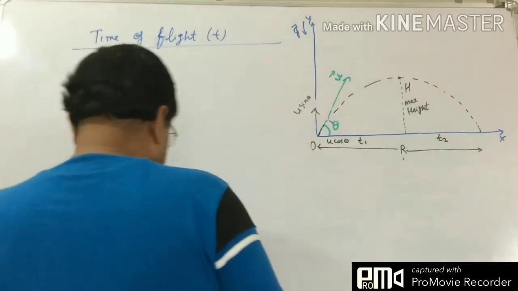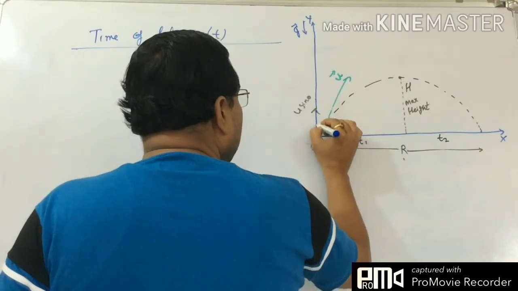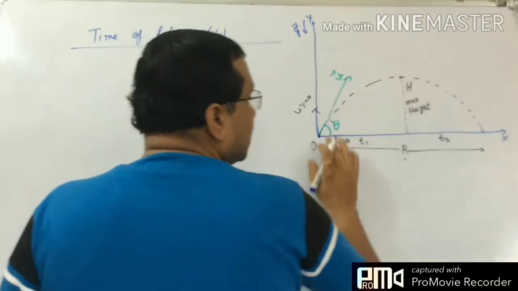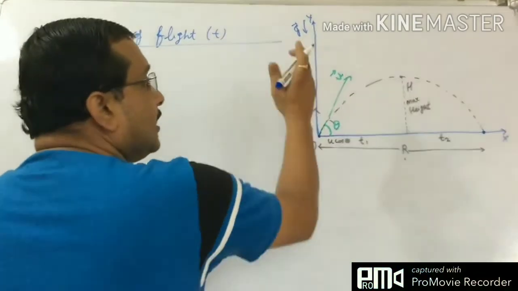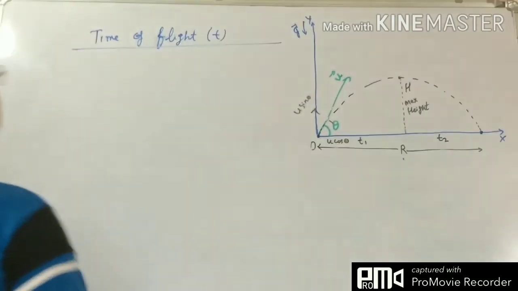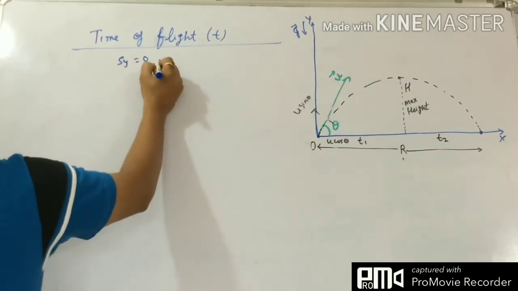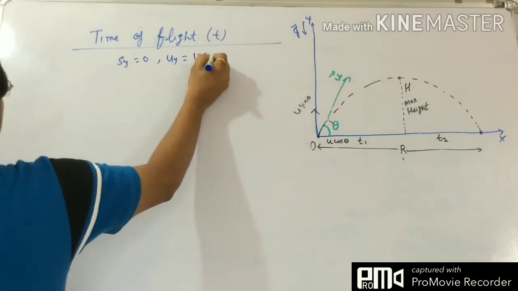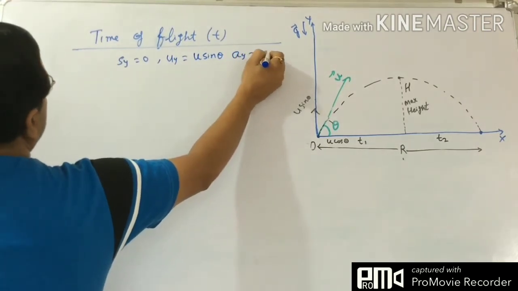So now see, if you consider this motion on the y-axis, the particle starts its motion from here and again comes back. So the displacement in y direction is 0. Sy is 0. Uy we have already written as u sin theta. Ay equals minus g.